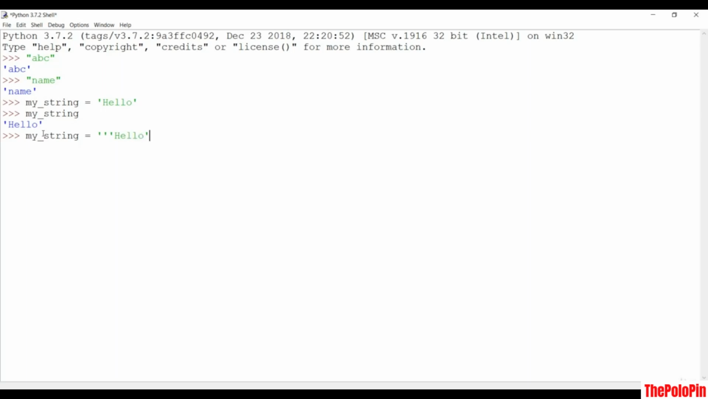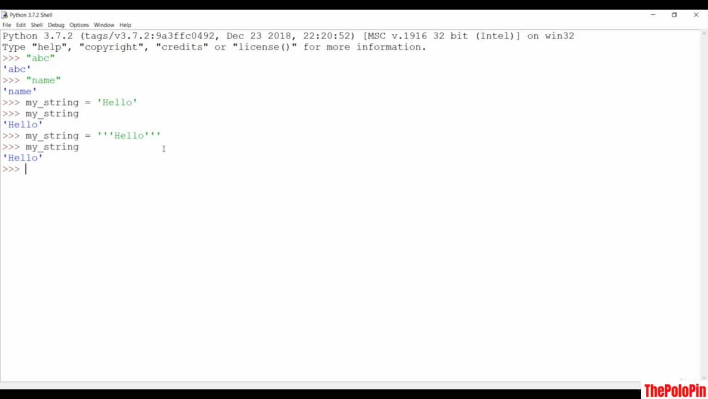If I close this with the same quotes, it is going to work. But if you remove one quote, so that we have 3 opening quotes and only 2 closing quotes, it is not going to work. You have to put 3 closing quotes, and then you have created your string, which is the hello string.